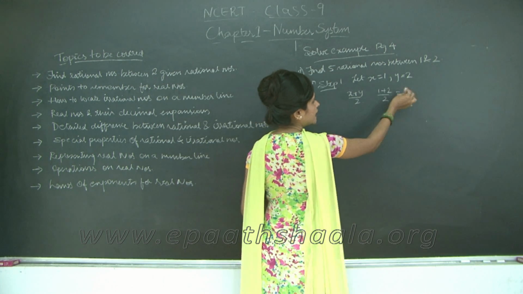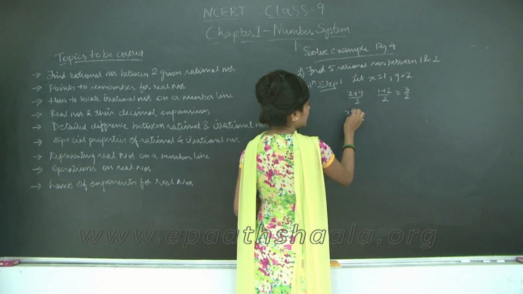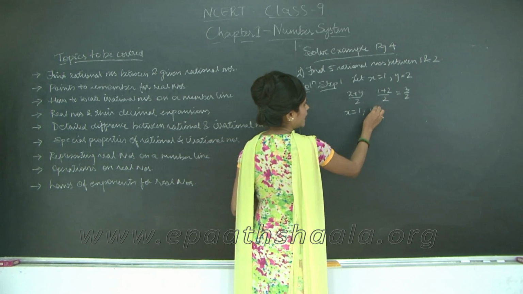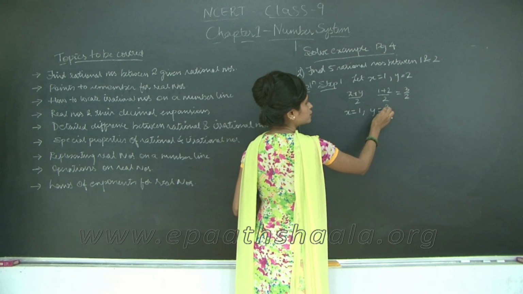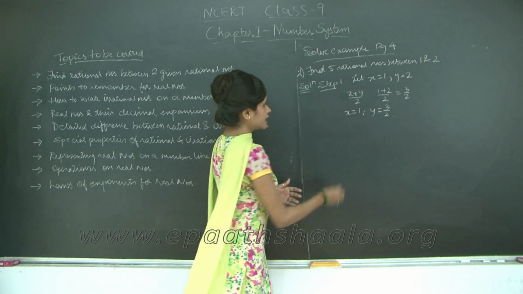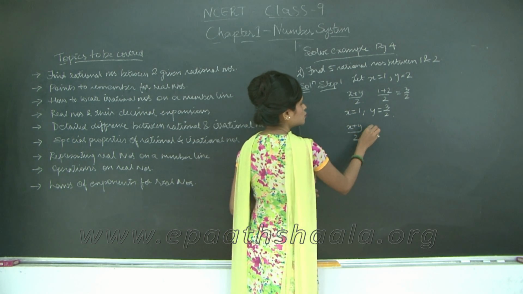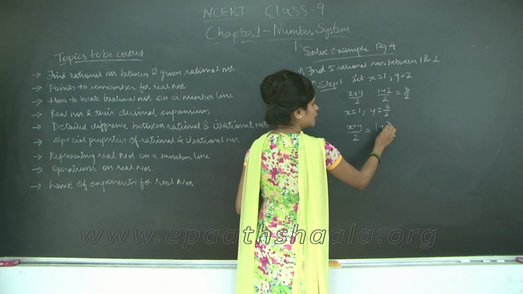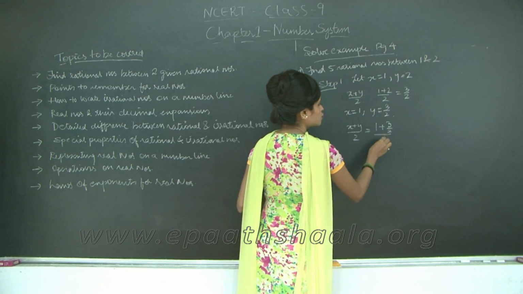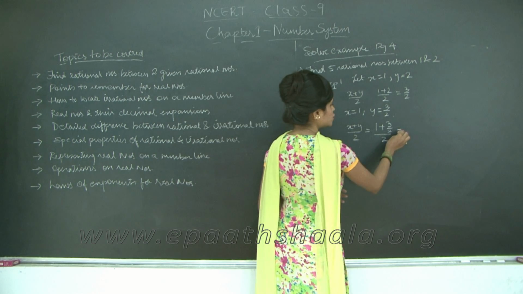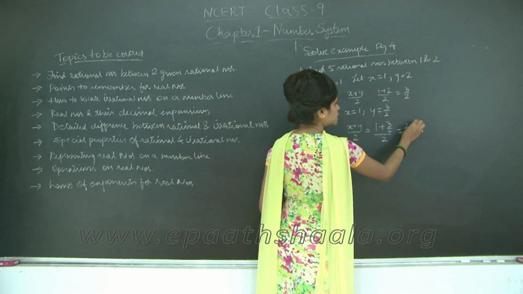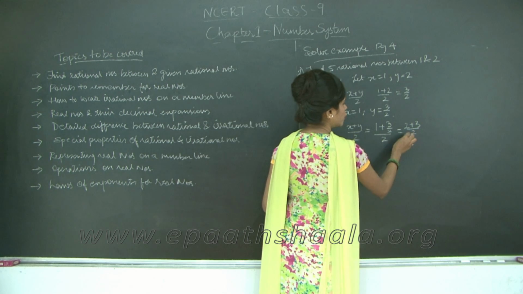Then I am going to take x equal to 1 and y equal to 3 upon 2, right? Then again I have (x plus y) upon 2, which is (1 plus 3 upon 2) upon 2, right? This is equal to (2 plus 3) upon 2, all upon 2.